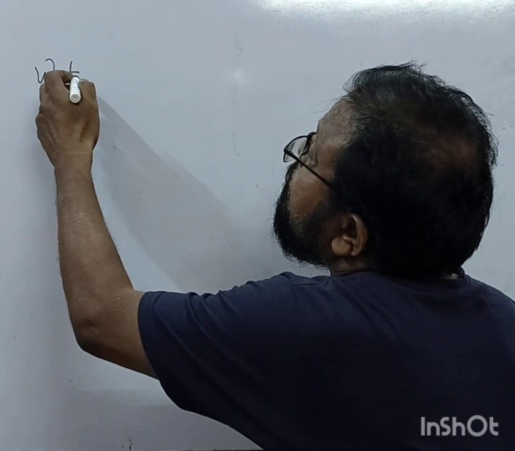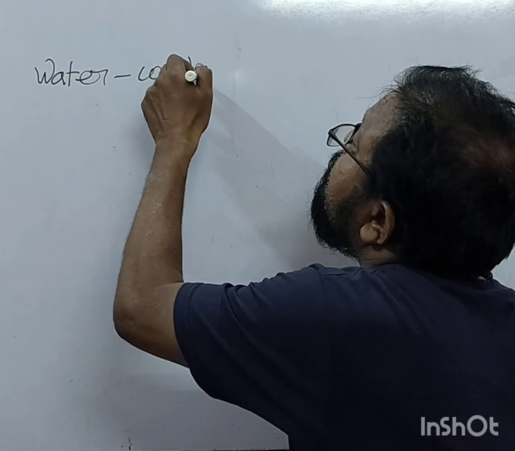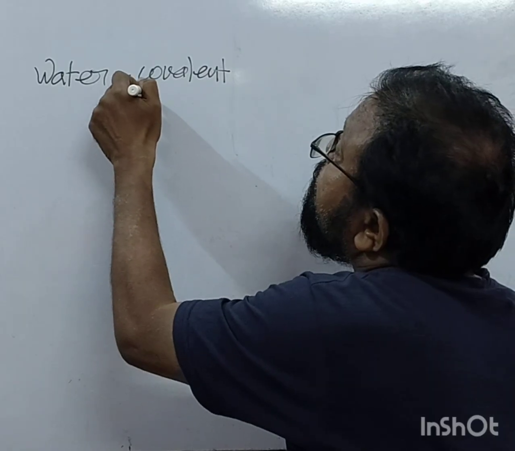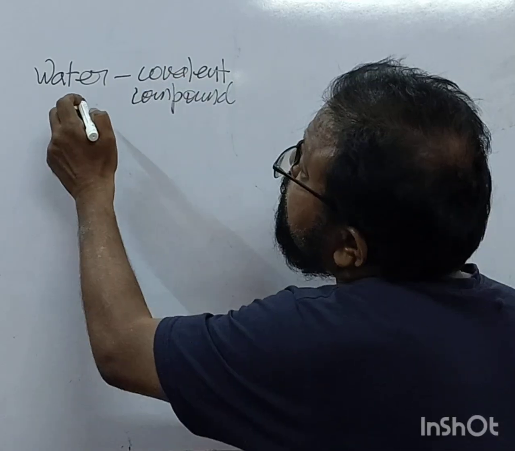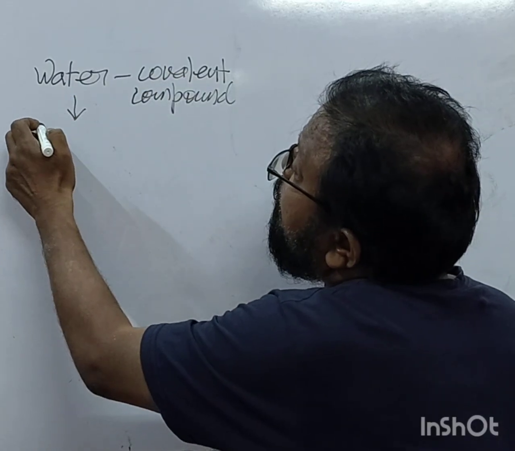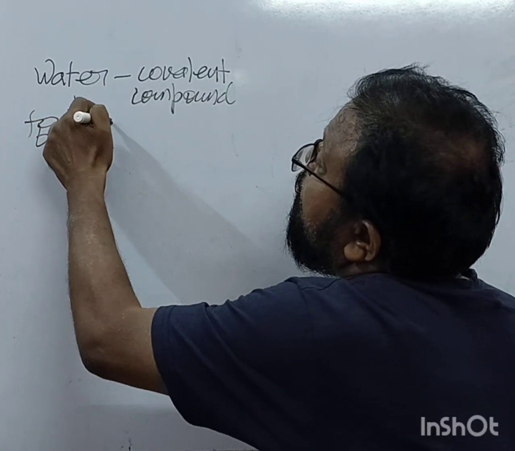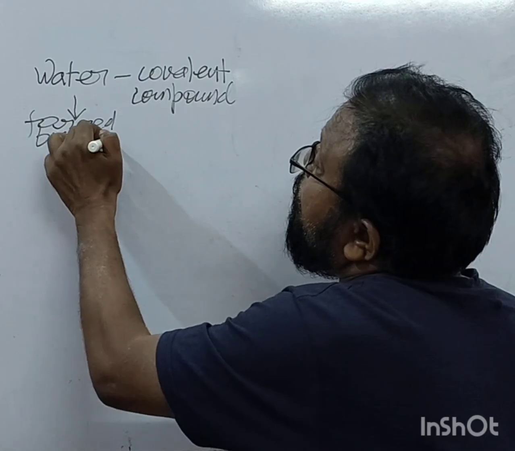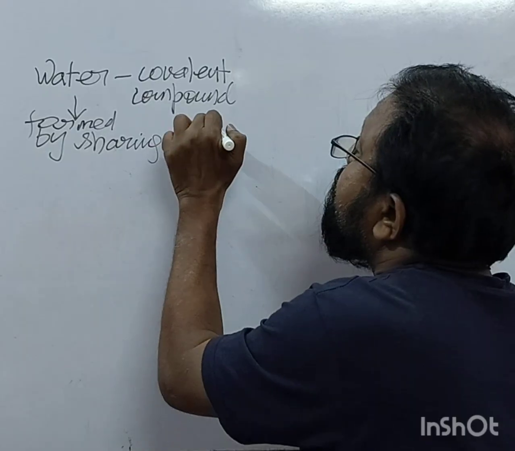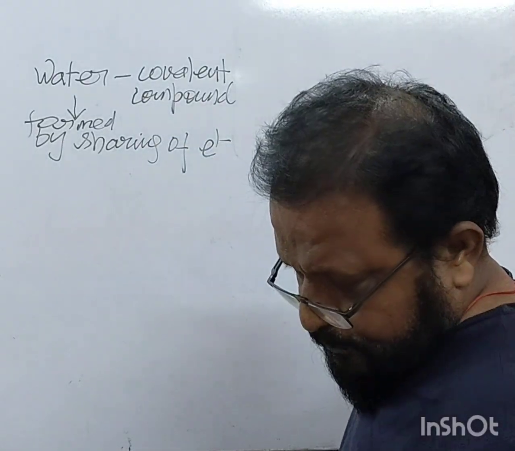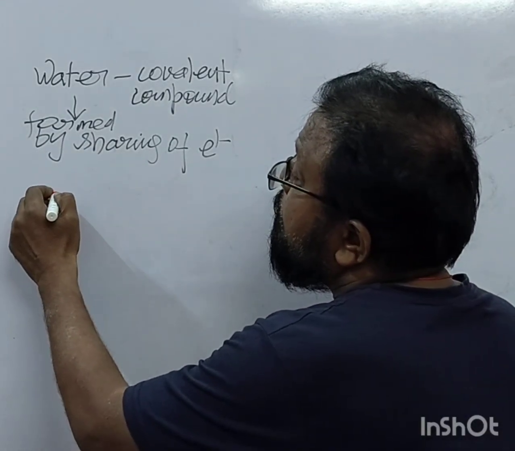Water is a covalent compound. What is the meaning of it? What is covalent? Formed by sharing of electrons, right? There is one hydrogen atom.